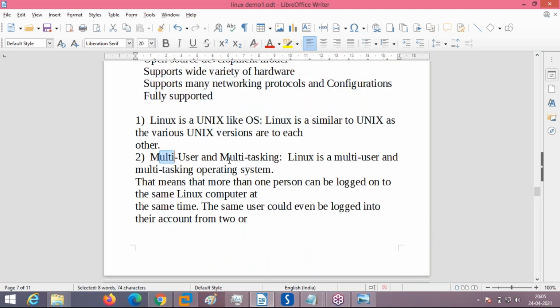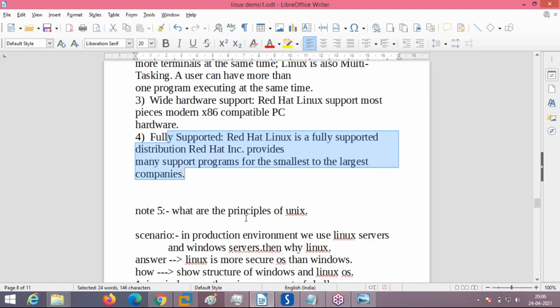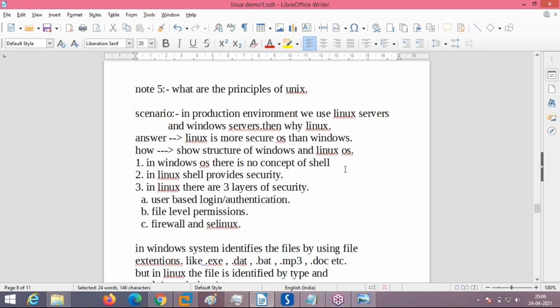And apart from that, it is multi-user multitasking. Fully supported means if you have taken Red Hat Enterprise Linux, you have purchased a license, it is very cheap, a few thousands of rupees to get the license. After you get the license and support, if the company has any problem deploying, any bugs, any patches or updates required, everything will be supported. Very cheap. This is the main reason most people are migrating from the original Unix operating systems like Sun Solaris, HP Unix, AIX to Linux servers.